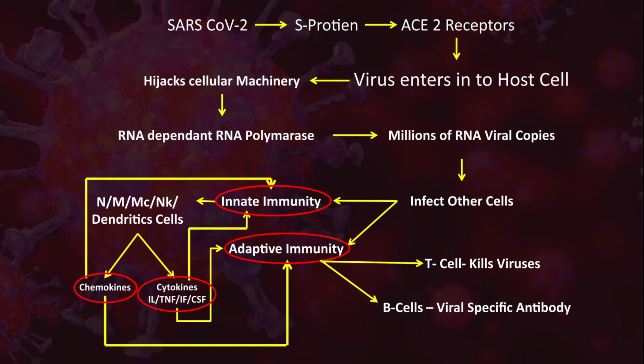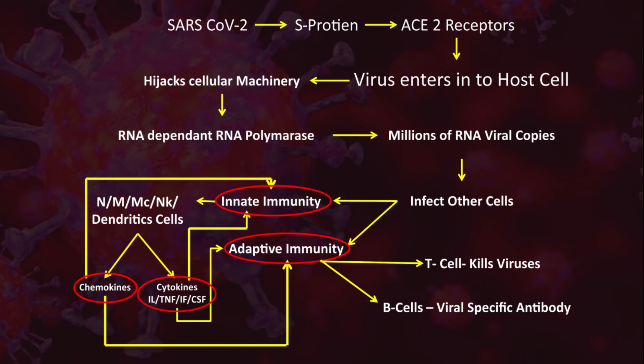Initially, innate immunity will be stimulated, and it stimulates neutrophils, monocytes, macrophages, natural killer cells and dendritic cells. After stimulation, these cells of innate immunity also stimulate chemokines and cytokines.